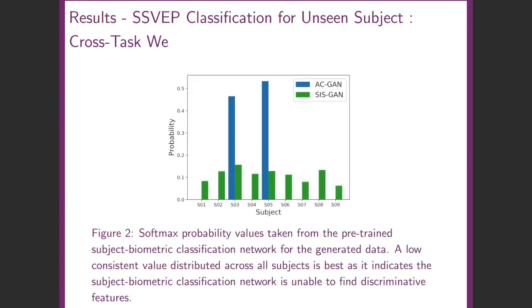This figure shows the data generated by both the ACGAN and SysGAN approaches passed through the pre-trained subject network, and the resulting softmax probability values are recorded. It can be seen that the data generated by SysGAN has been assigned a low probability distributed across all 9 subjects, indicating that the subject biometric classification network is unable to find discriminative subject features in the data.